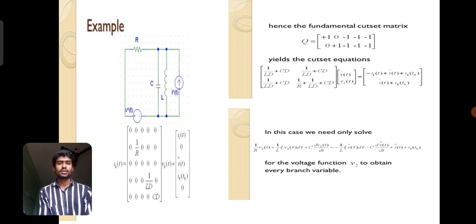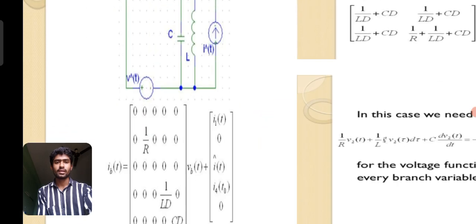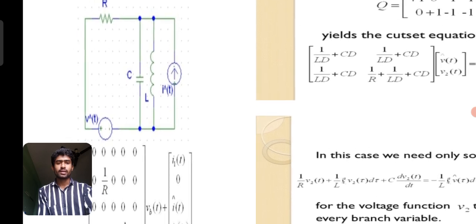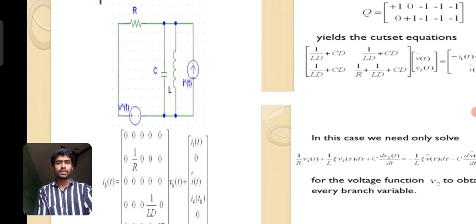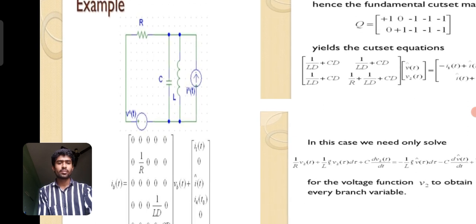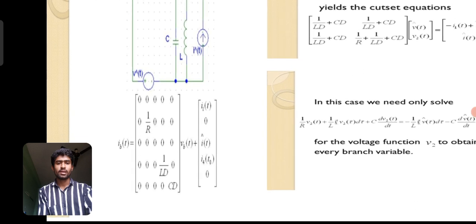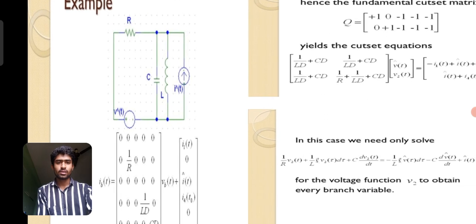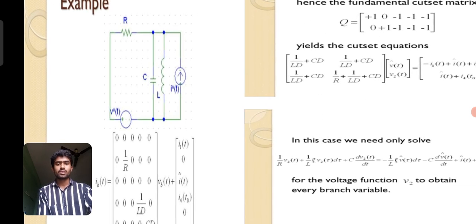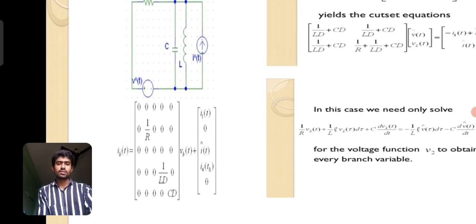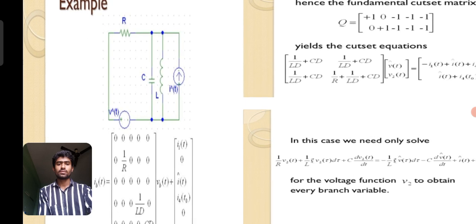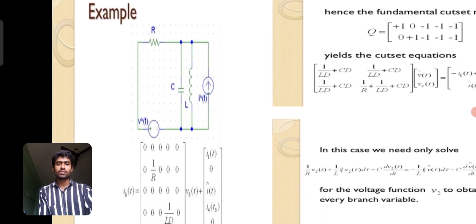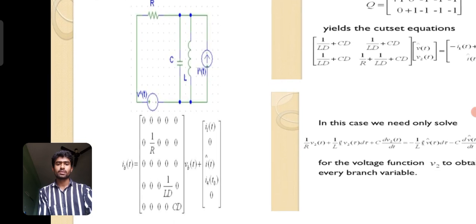Given a circuit with a voltage source V, a resistance R, a capacitance C, an inductor L and a current source I(t), where the capacitance and the inductor are taken in parallel, the matrix Yb has 5 rows and 5 columns, because there are 5 components, and there are 4 nodes present.